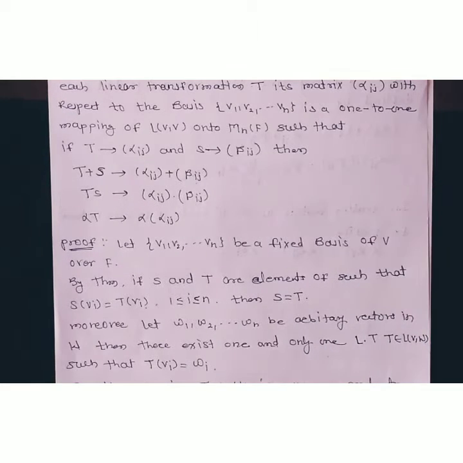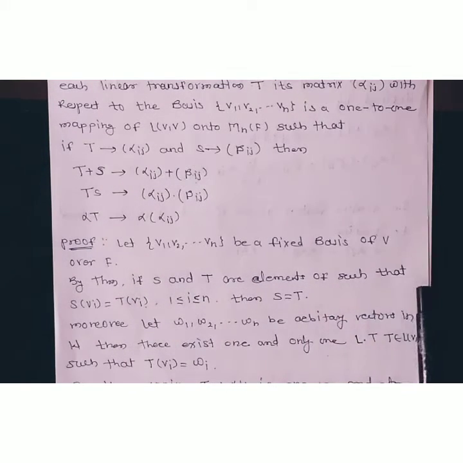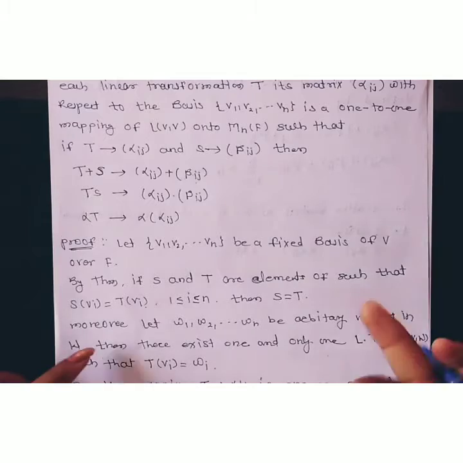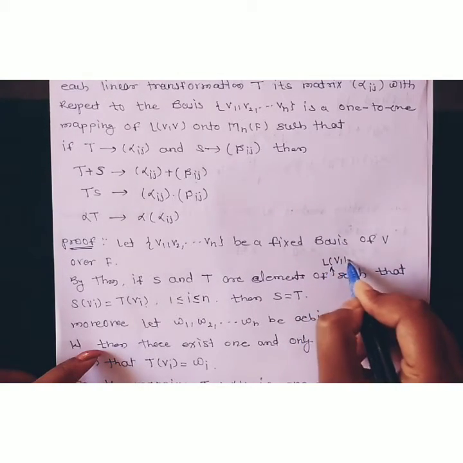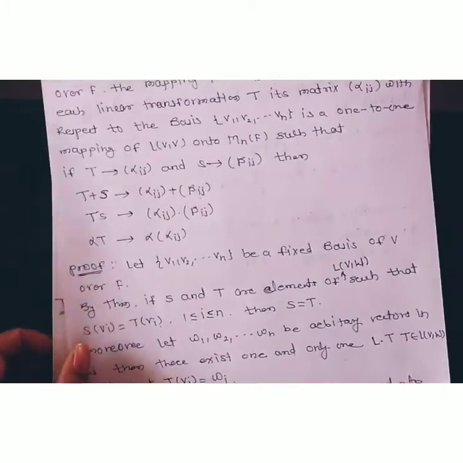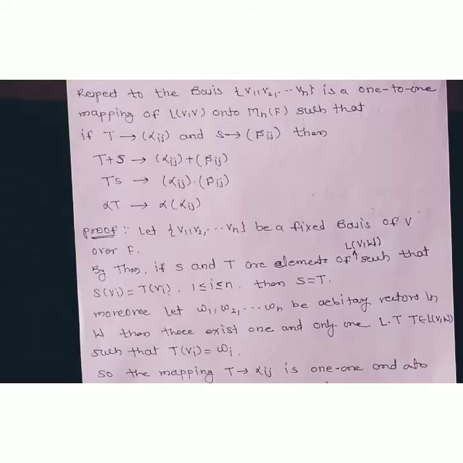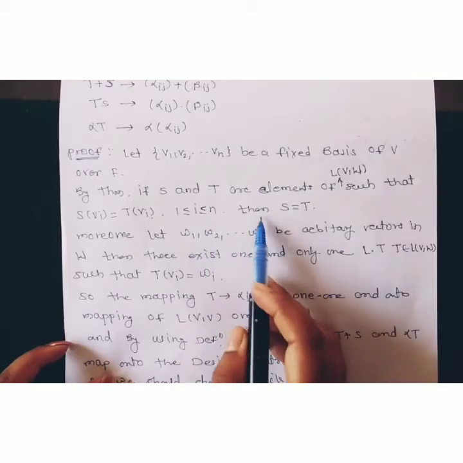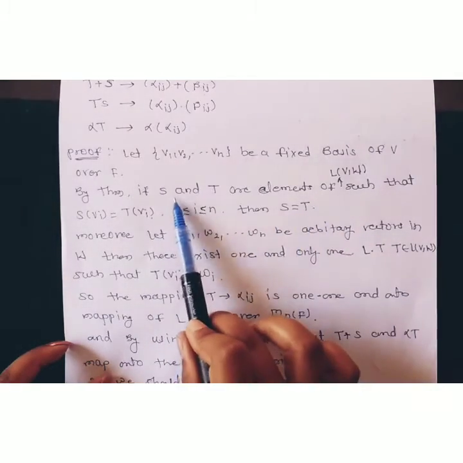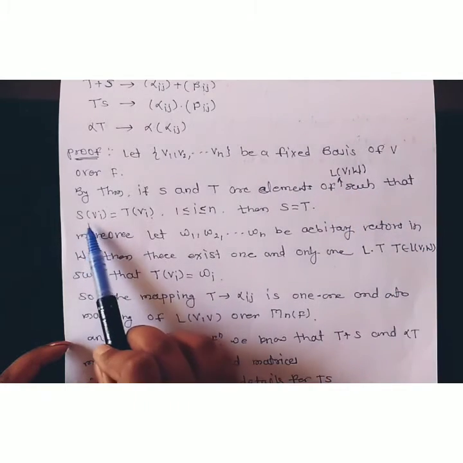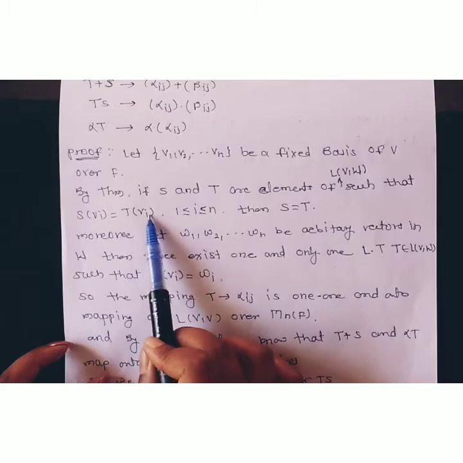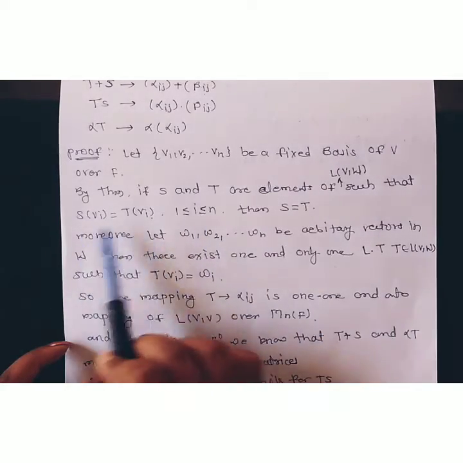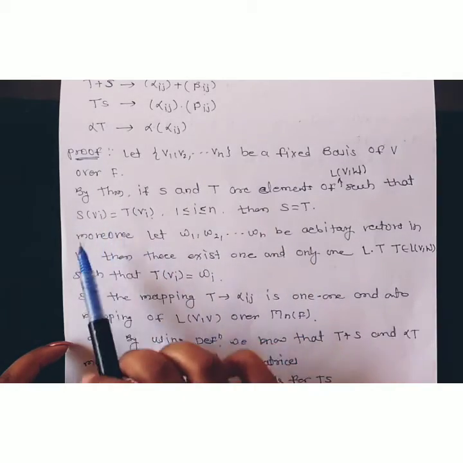Okay, now we discussed a theorem earlier: if S and T are elements of L(V,W) such that S(vi) is equal to T(vi) for 1 less than or equal to i less than or equal to n, then S is equal to T. If S and T are linear transformations in L(V,W) such that the image of vi under S is equal to the image of vi under T, then S is equal to T.